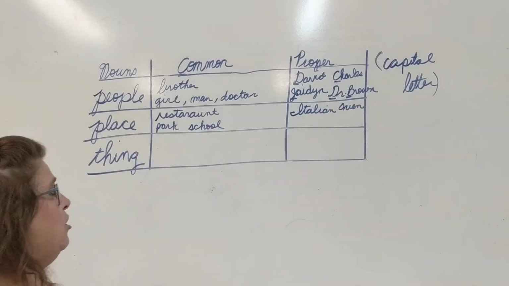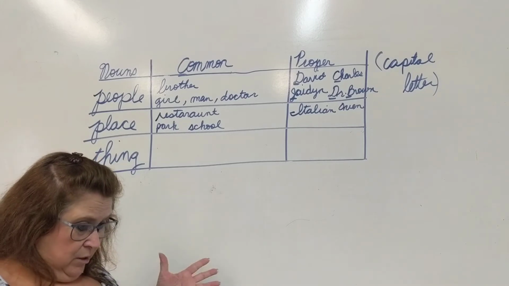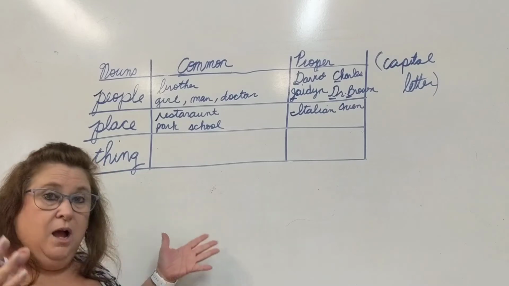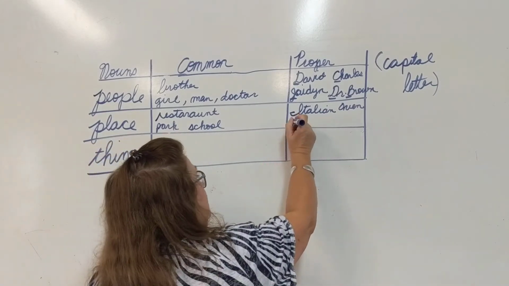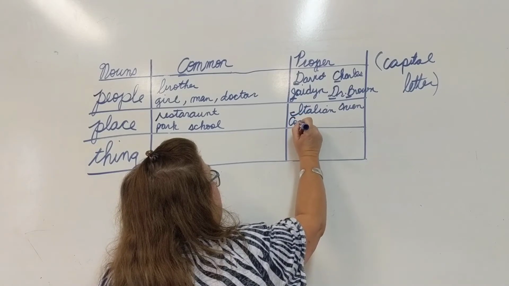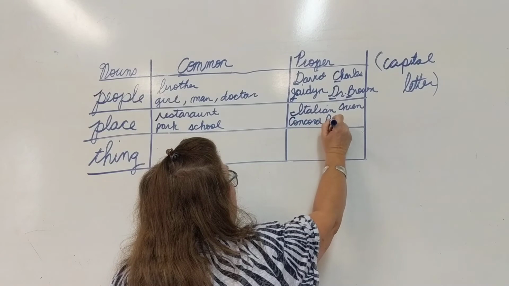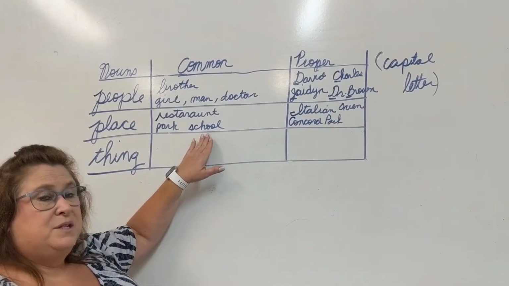Let's talk about a park. The name of a park. Concord Park. So our park now has a name, so we will give it a capital letter because that is its name. Concord Park. We now have a proper noun. And let's talk about a school.